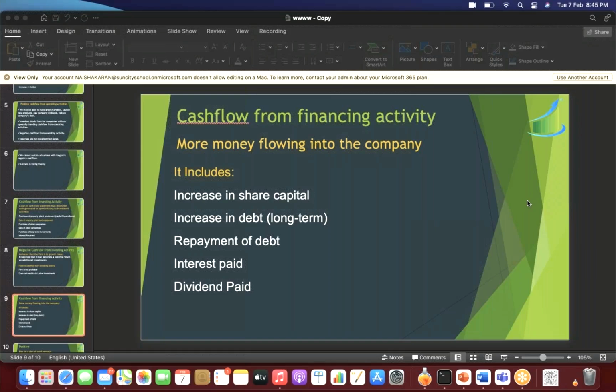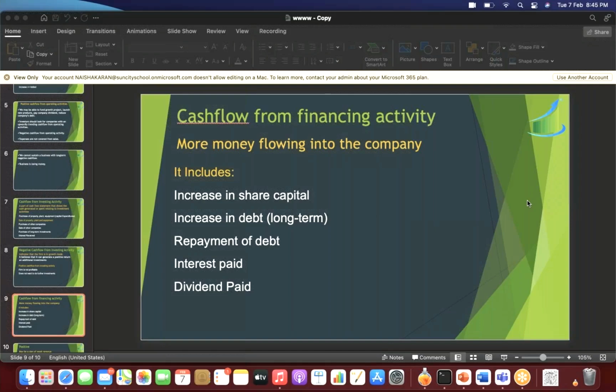Similarly, when a company takes a loan, it can take loan in the form of bank loan, it can take a mortgage loan, or it can issue debentures to the public. So just the way shares are a certificate of ownership of a company, debentures are a certificate of loan for a company.